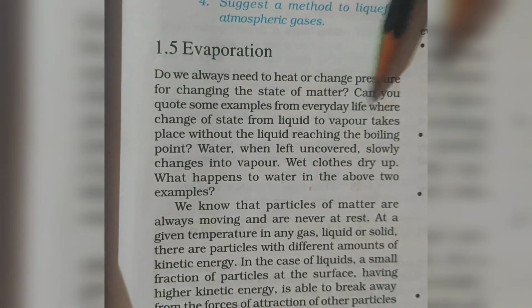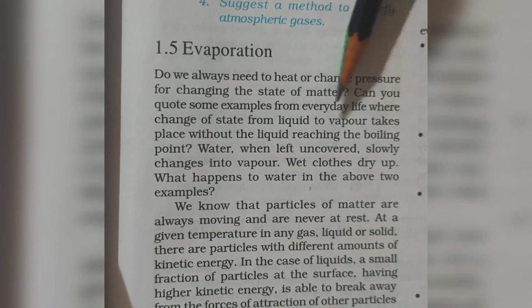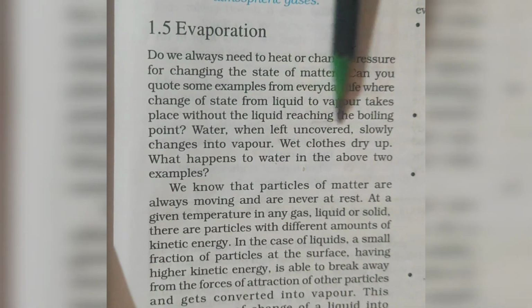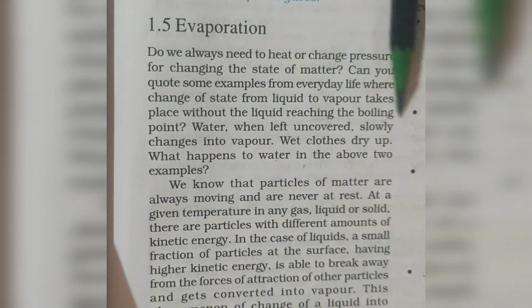Let us quote some examples from our day-to-day life. From our everyday life, we come to see many cases of evaporation, such as water when left uncovered. When water is left uncovered, it will slowly change into vapor.